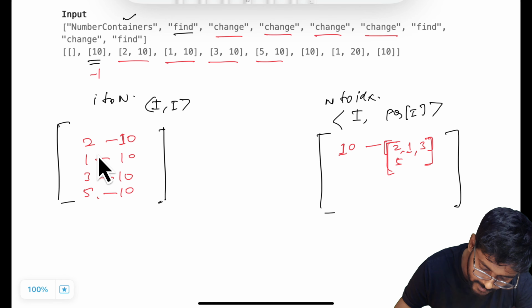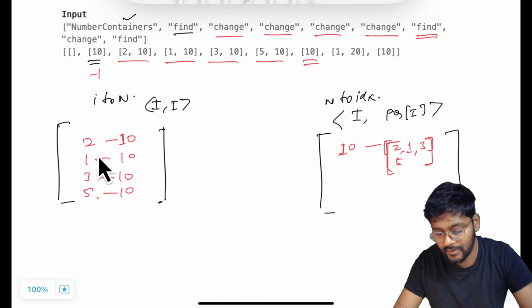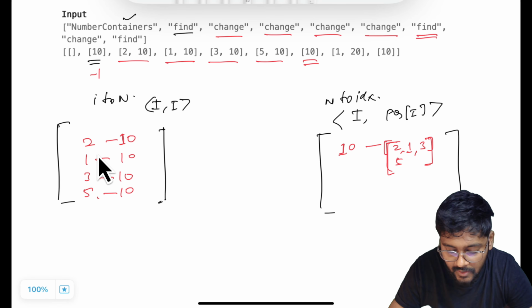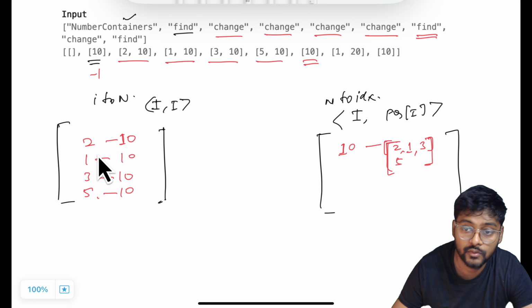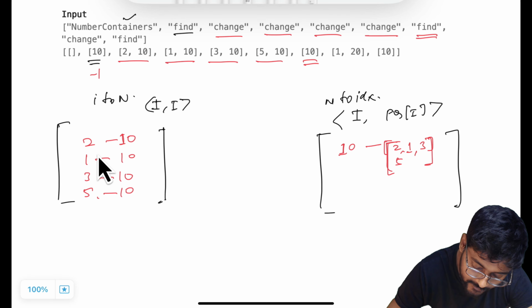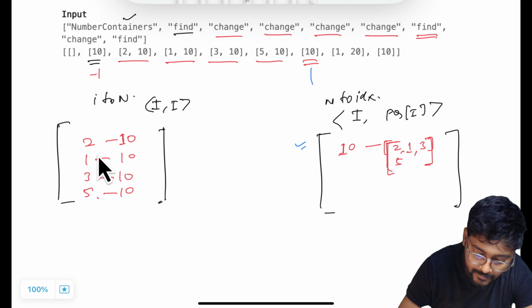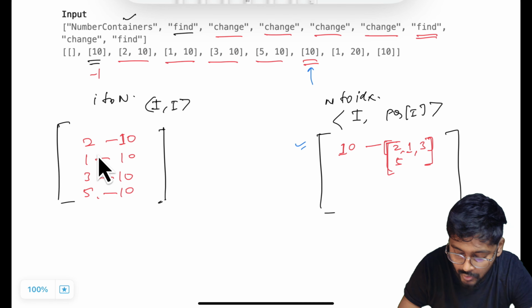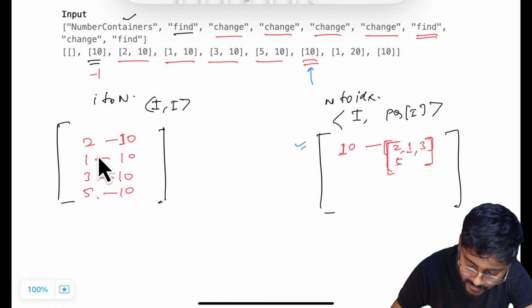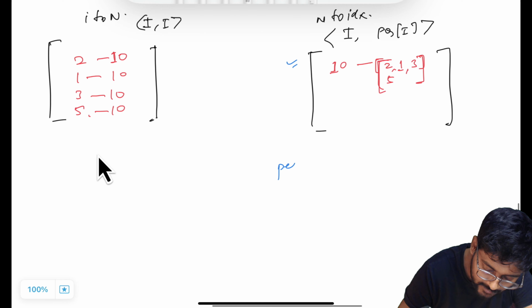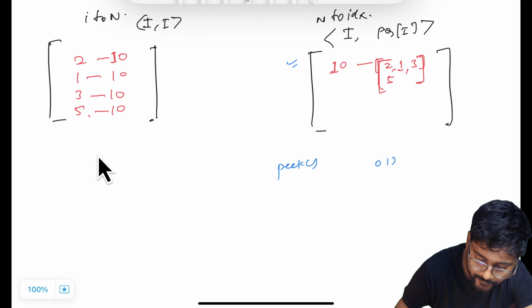Got it? Now the query is find query with value 10. Find the value of 10. It means find the first index where the value 10 is present. I'm just directly going to check this map, number to index, because I have a number. So I'm going to this entry. Going to this entry is order of 1 time, and in this entry checking the priority queue and getting the peak value is also order of 1 time.